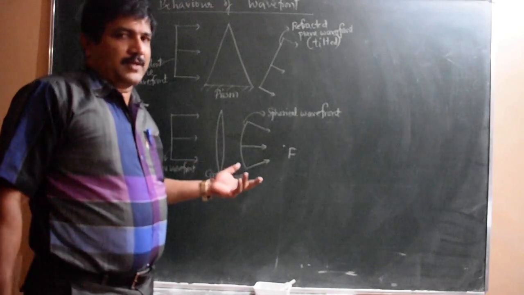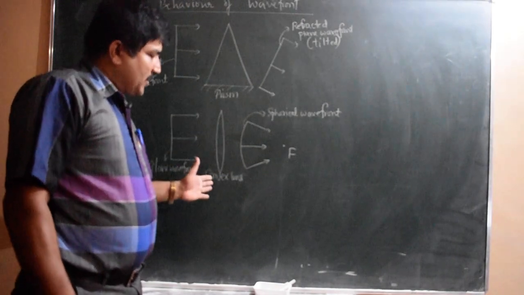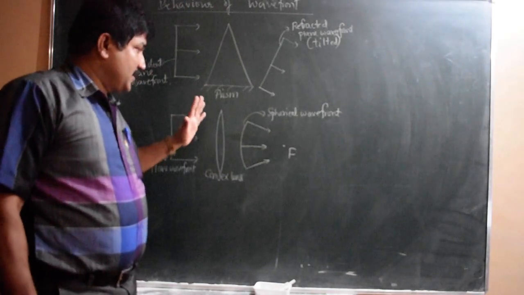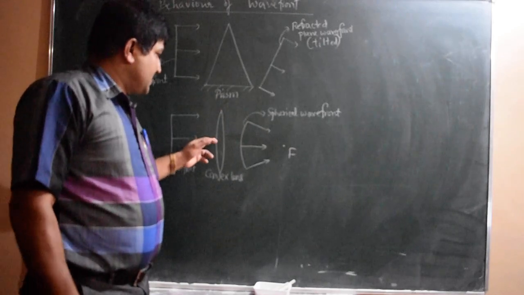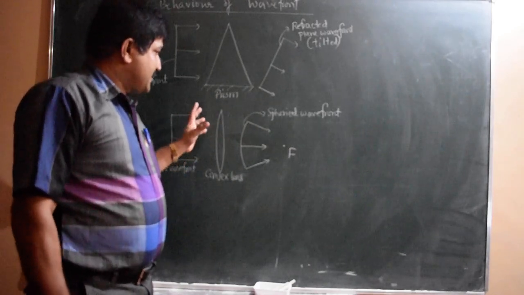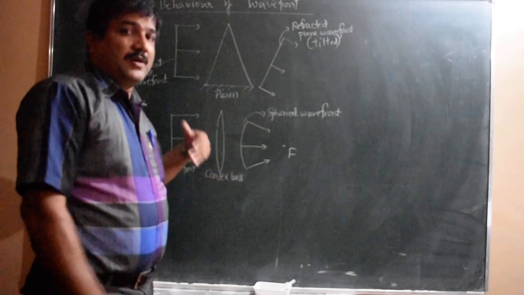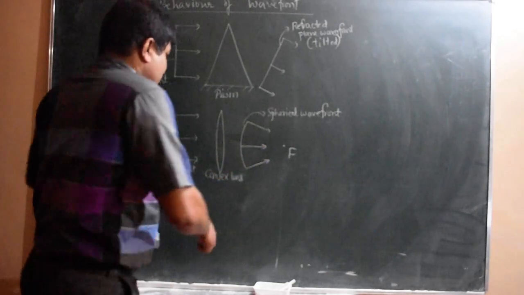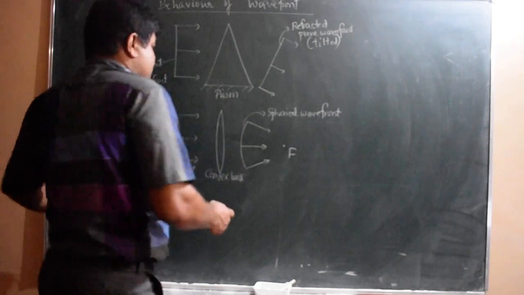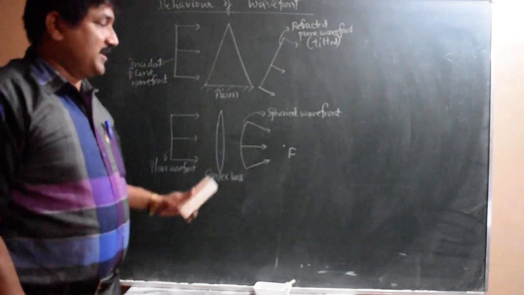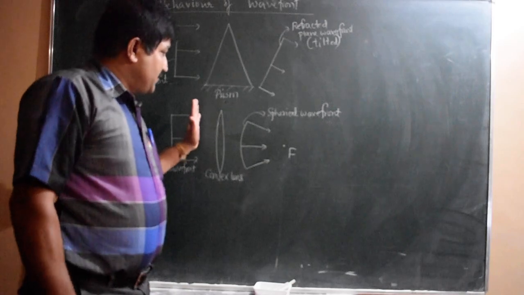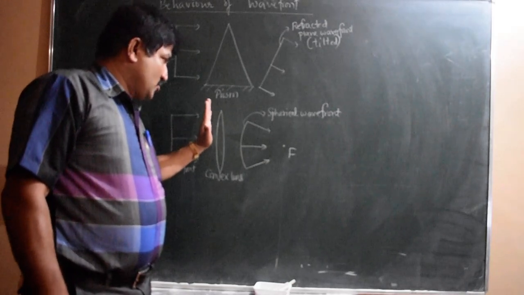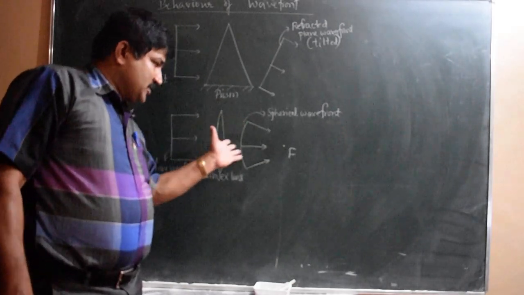So it moves slower. Whereas the portions outside the central portion travel with more speed because they are moving in the air, whereas the central part of the wavefront is moving inside the glass. It is moving slower. So the upper portion goes forward, the lower portion also goes forward.